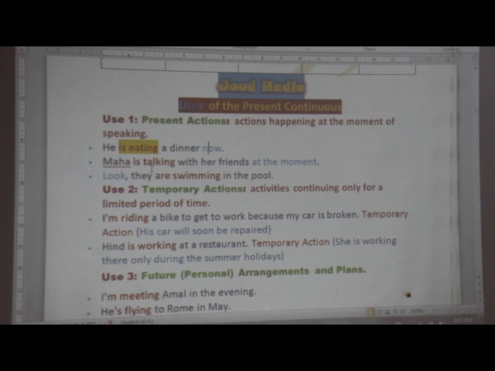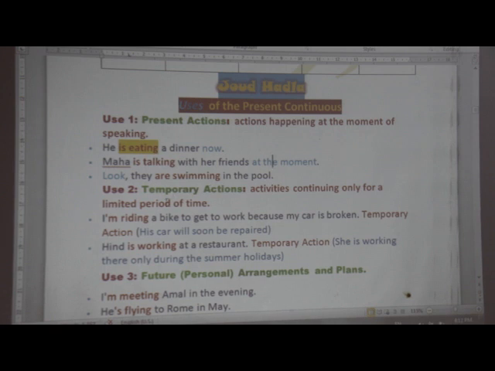Maha is talking with her friends at the moment. Again, another example: in the present continuous we use the first form of the verb plus ing, and it is named the present participle. Now pay attention to at the moment, right now. It's not necessary to use now or at the moment. I can tell you, look. Look refers to an action happening at the moment. Look, listen: pay attention to these signal words used in the present continuous tense. Look, they are swimming in the pool.